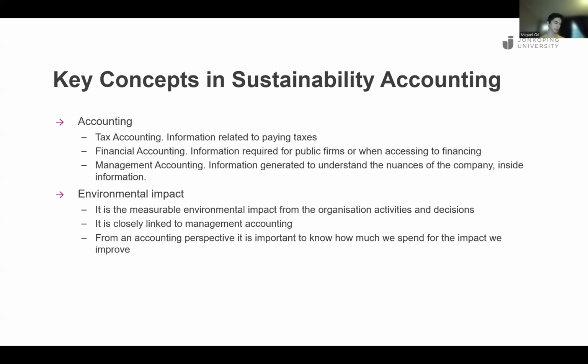We are going to discuss that in some exercises, but we also need to know how much we are doing better, and then we will see if we can balance if it's worth it or if we can improve that. So these two concepts: different types of accounting, where we will focus on management accounting, and environmental impact, which is a way of doing accounting in sustainability that is not only about money, but it is measurable, it is objective, it is used to understand how well we are doing, and we can reflect based on cost.